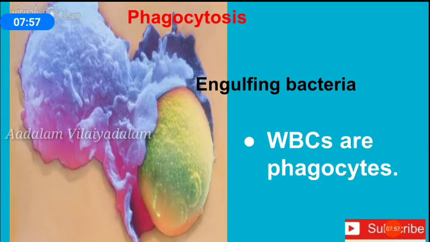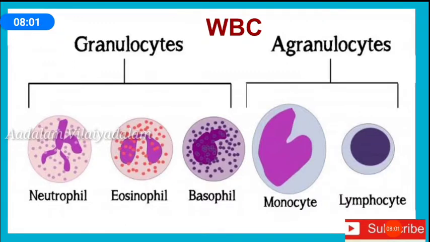Phagocytes means engulfing bacteria. There are several varieties of WBC. That is, leukocytes are of several types. There are two main types of WBC. They are granulocytes and agranulocytes.